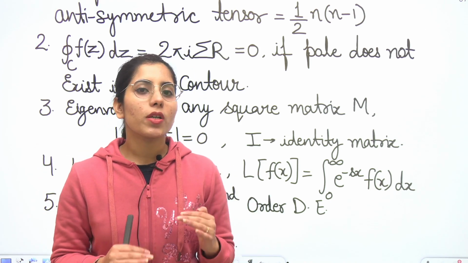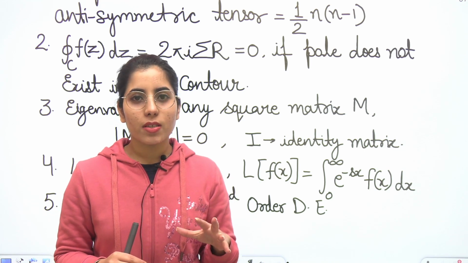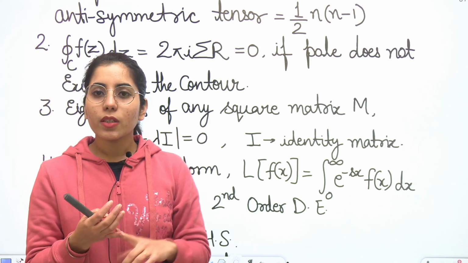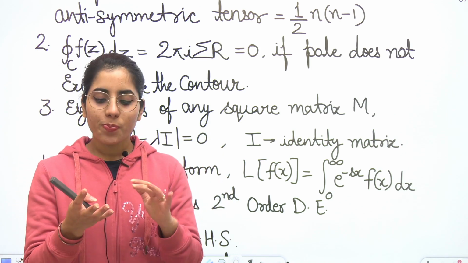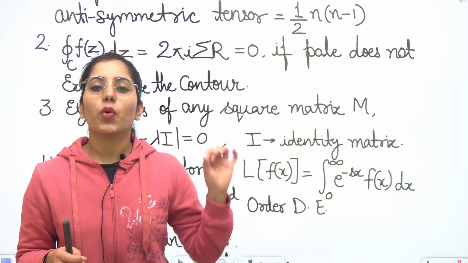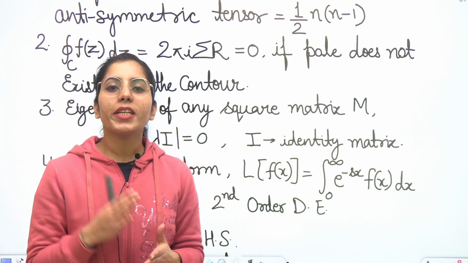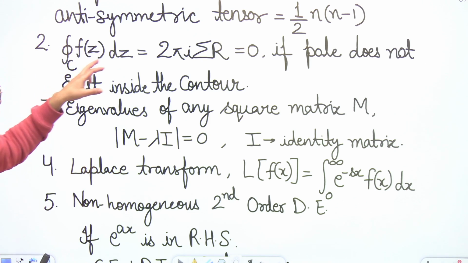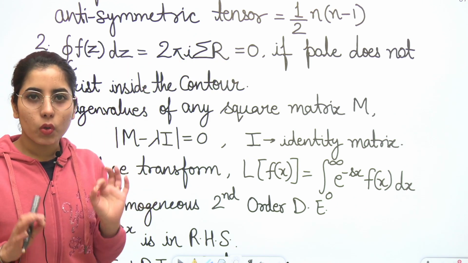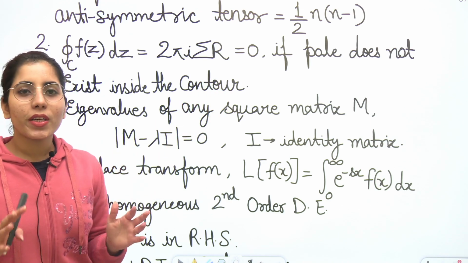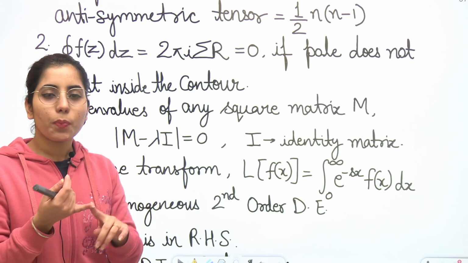Clear? So if the pole is not existing in any of these regions, then you can consider this thing. As per this point, if there is no such pole existing within the contour, you can directly say that the integration will be equal to what? 0. It's so easy and simple, you can directly write it. You don't need to spend more time, just check the pole first.